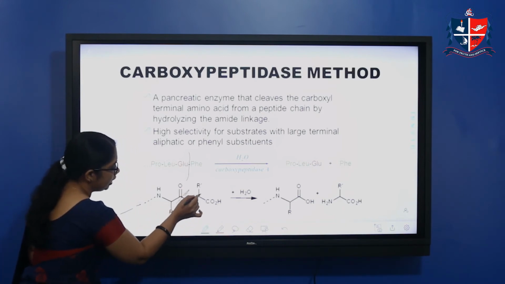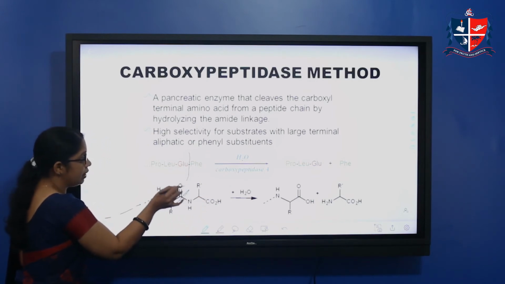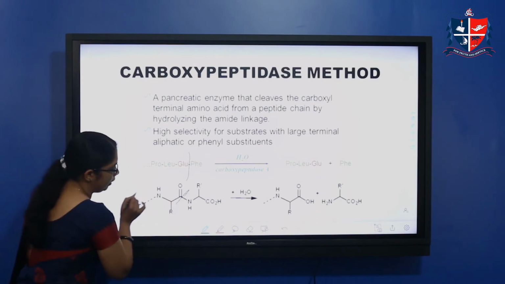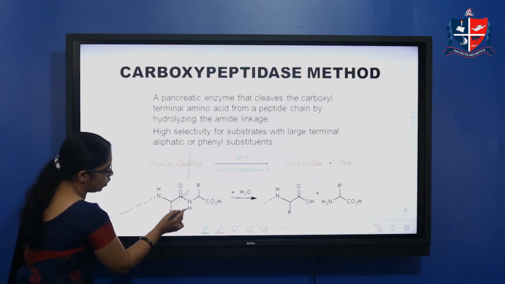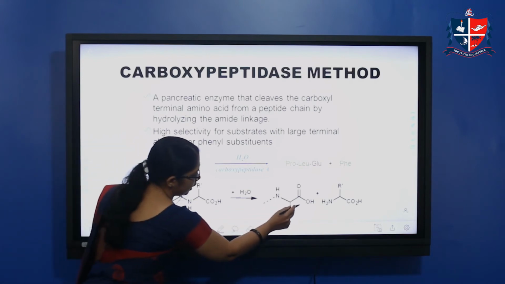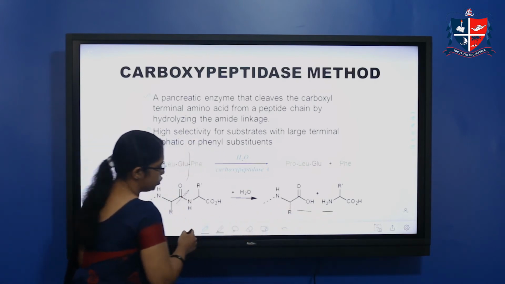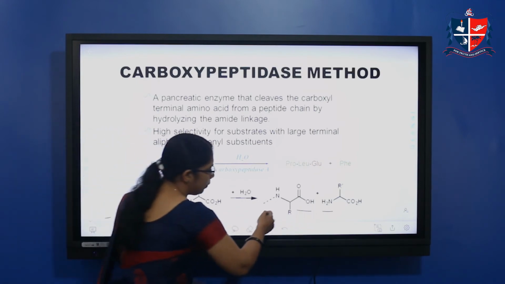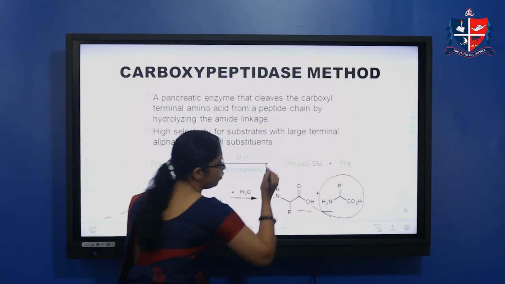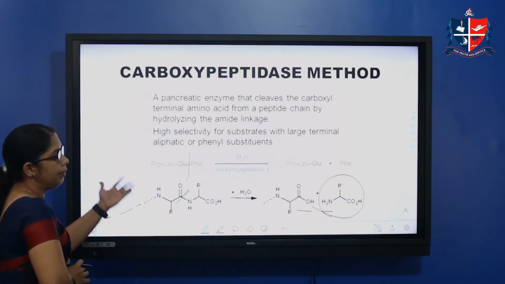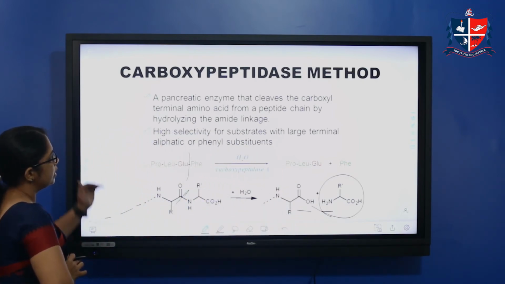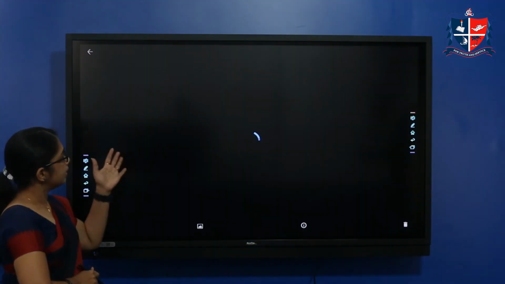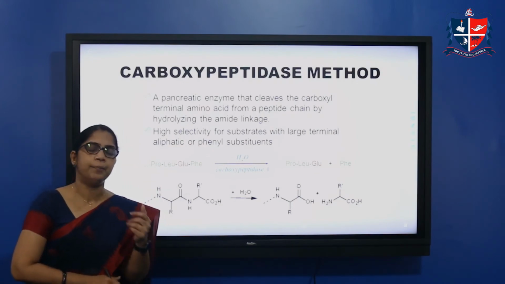So enzyme hydrolysis will take place across this terminal peptide bond, and this CO now becomes COOH, and this becomes NH2. This bond is cleaved, and we get COOH and NH2. And from this, by separation and identification, which one is the terminal amino acid can be easily understood. Okay, so this is the carboxypeptidase method. These are the different methods for finding the primary structure.